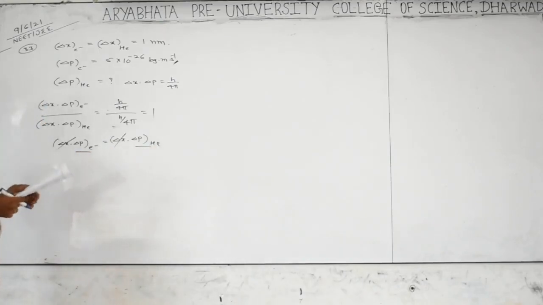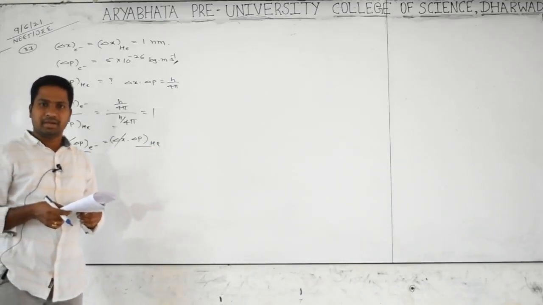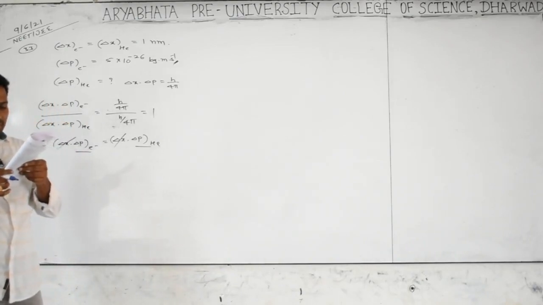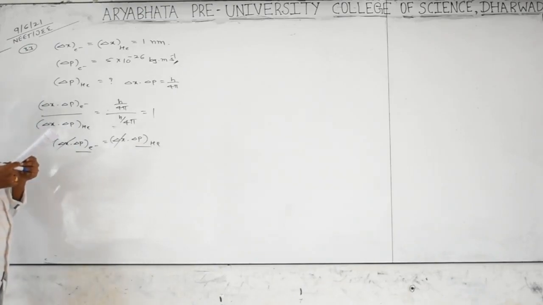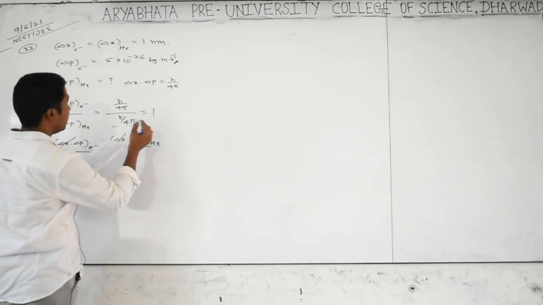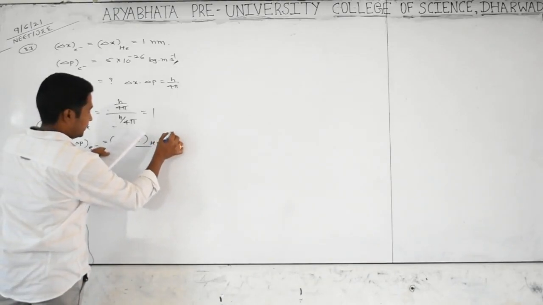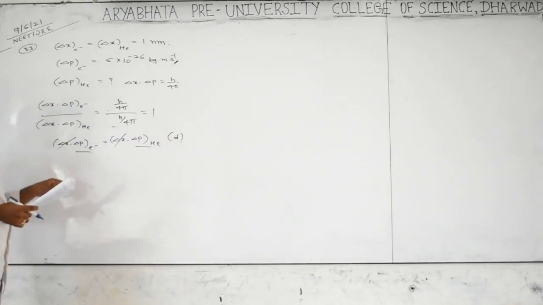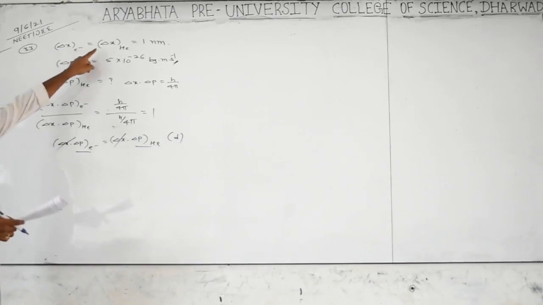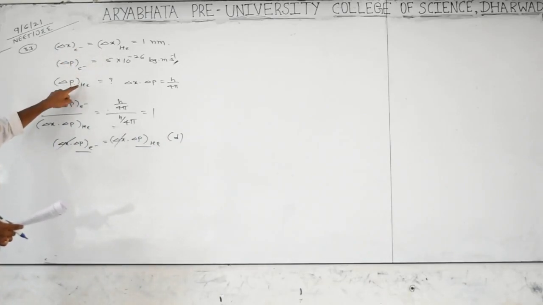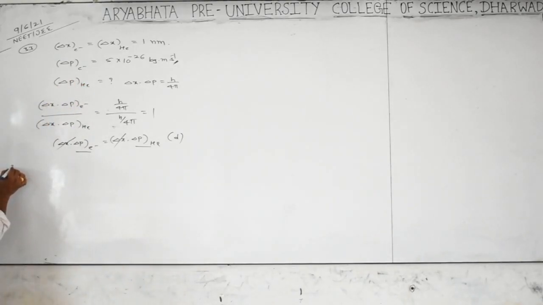It's very simple. Why? Because the product always remains a constant. That's why the delta p value is 5.0 into 10 to the power of minus 26 kg meters per second. That answer is option D. Is it clear? The uncertainty in position is the same and the product is constant, so the momentum uncertainty of electron and helium also remains the same. Is it clear? Come to the 34th question.